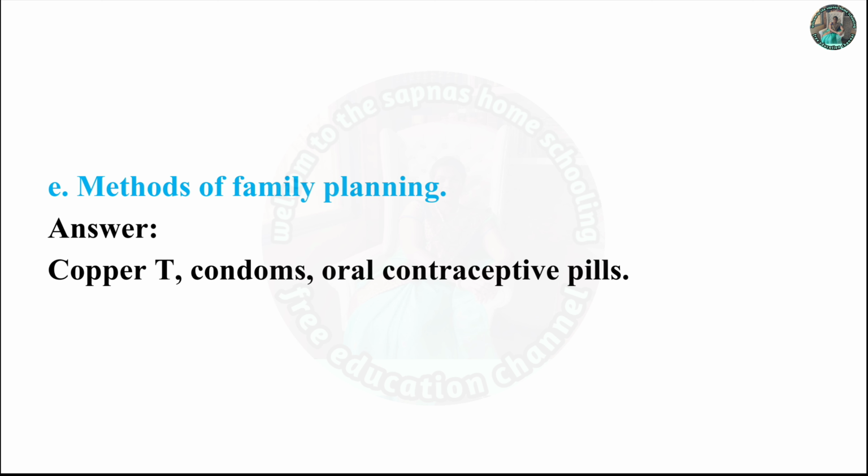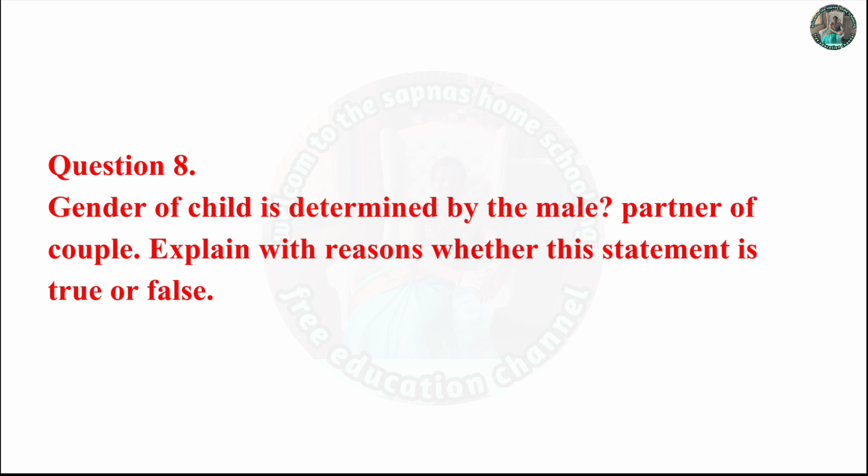E. Methods of family planning. Answer. Copper-T, condoms, oral contraceptive pills.